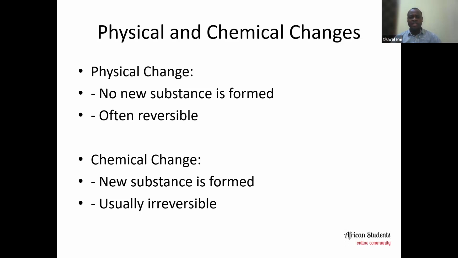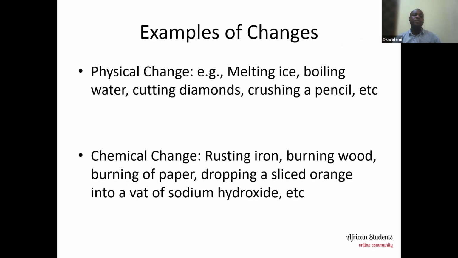Now, let's look at some examples of physical change and chemical change for us to concretize knowledge and understand this concept better. For physical change, an example is the melting of ice. When ice melts, what we have is just the corresponding water that froze up to become ice. That is, there's no new substance that is formed.